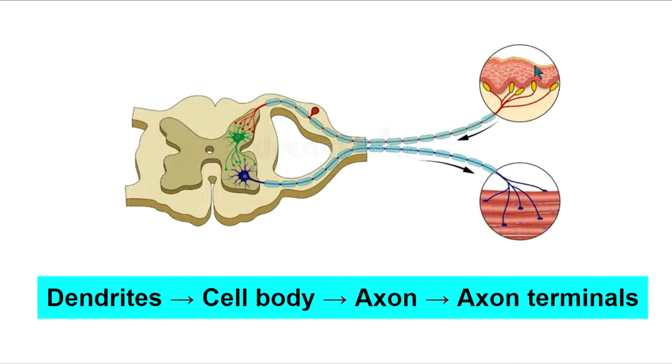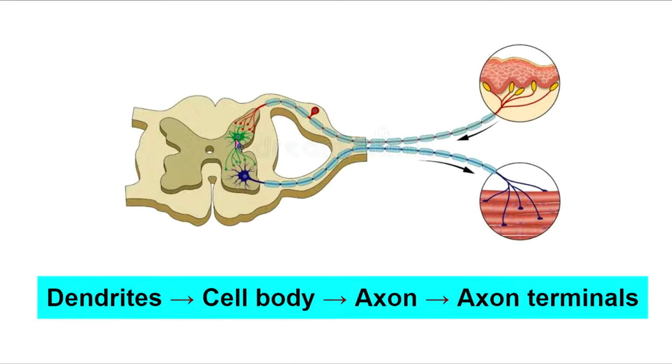This is the sense organ, for example the skin. So the receptive cell of the skin receives the message from the skin and then transmits it along the dendrites to the cell body. This is the cell body, and then the information is transmitted along the axon to the axon terminal and to this neuron.